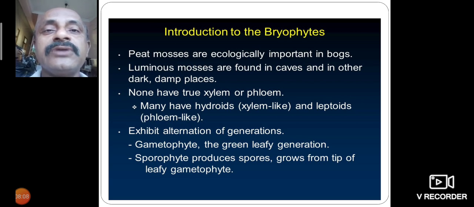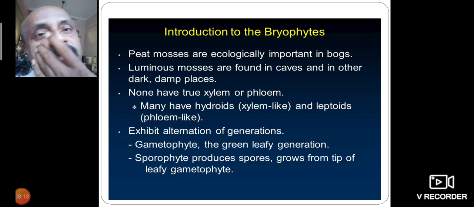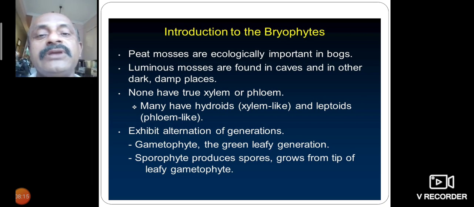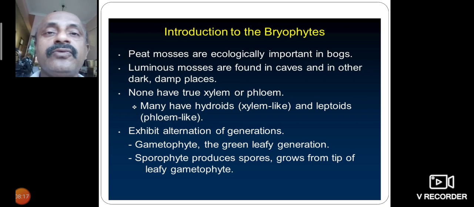Lepto means it is the second part of the transport system, called the phloem. The phloem stores food materials and transports organic solutes from the aerial parts to all other parts.